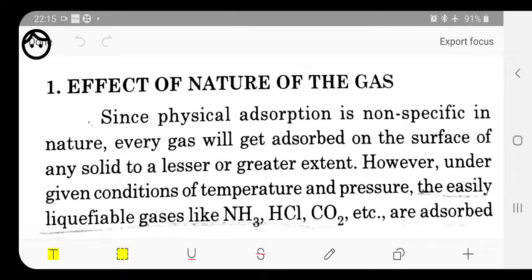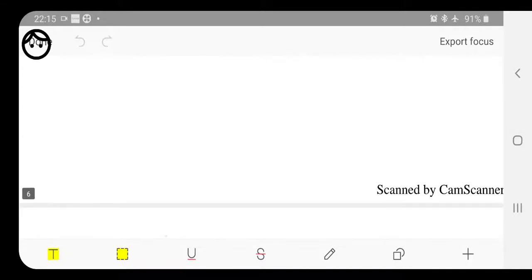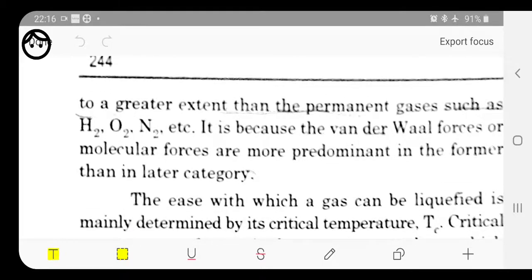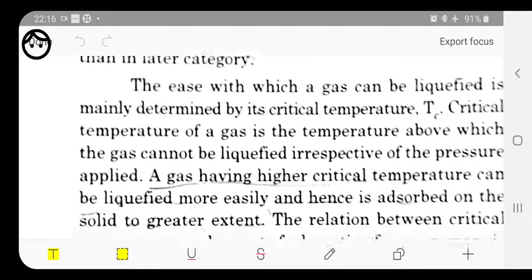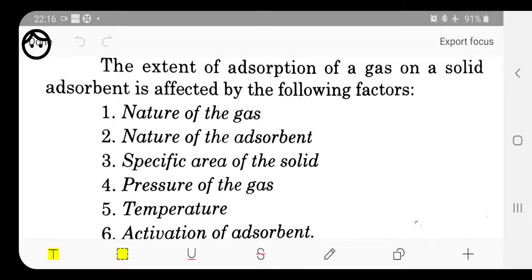Since physical adsorption is non-specific in nature, every gas will get adsorbed on the surface of any solid to a lesser or greater extent. However, under given condition of temperature and pressure, the easily liquefiable gases like NH3, HCl, CO2, etc. are adsorbed very easily. Then the permanent gases such as H2, O2, N2, etc. It is because the van der Waals forces or molecular forces are more predominant in the former than in the latter category.